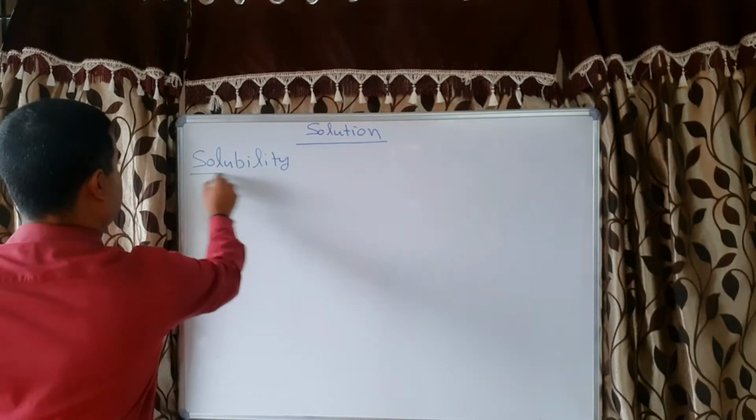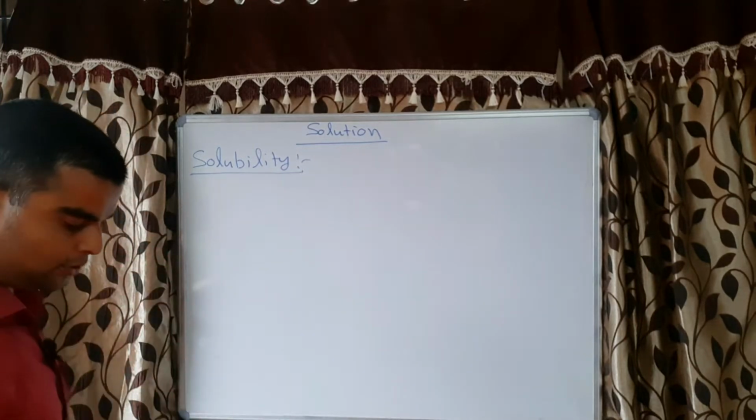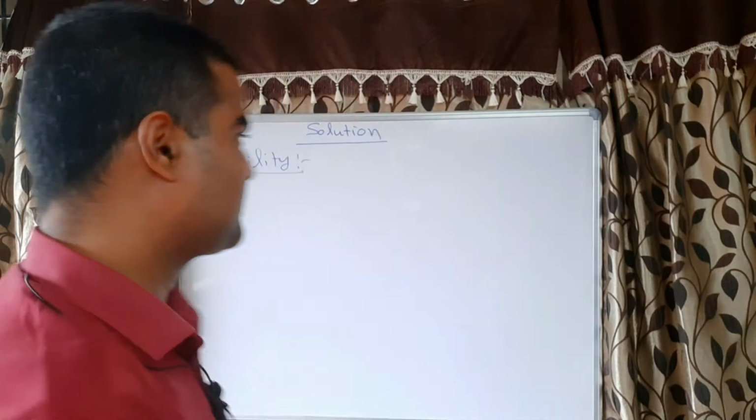Solubility. What is the solubility? By the term itself it is very clear. Solubility, ability to soluble. It means how much a solid can be dissolved in a liquid or solvent. That is called solubility. Now, solubility of a solid in a liquid depends on two factors. One is lattice energy, another is hydration energy.